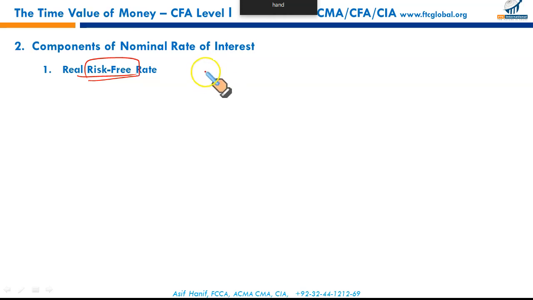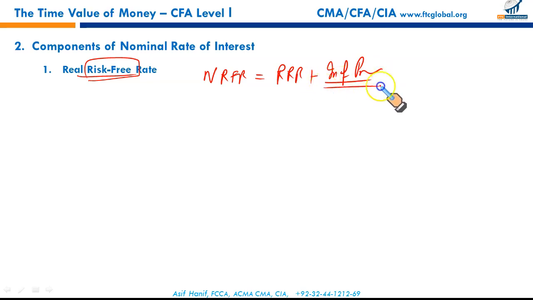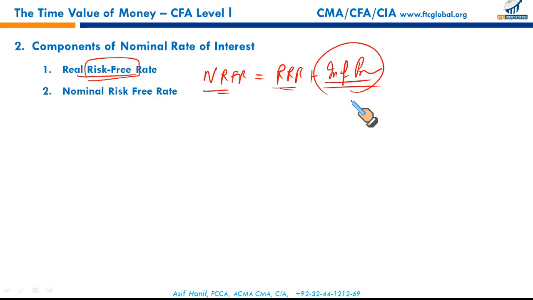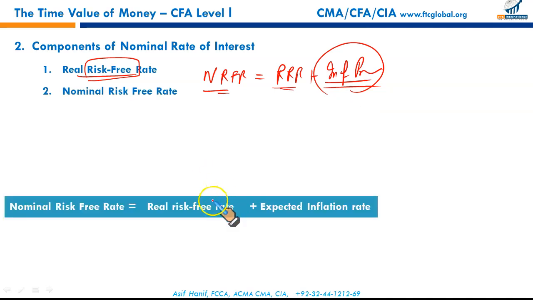So when we say the nominal risk-free rate, it includes the real risk-free rate plus some inflation premium. What is inflation? I'm sure all of you know, because we are just having an overview. So I'm just gliding through the text instead of spending time on minute things, so that we can focus exactly where we need to put the focus. So the nominal risk-free rate is the sum of the real risk-free rate plus expected inflation.